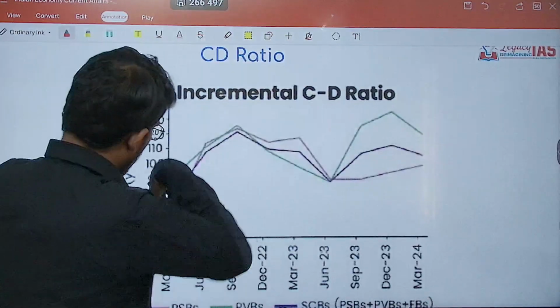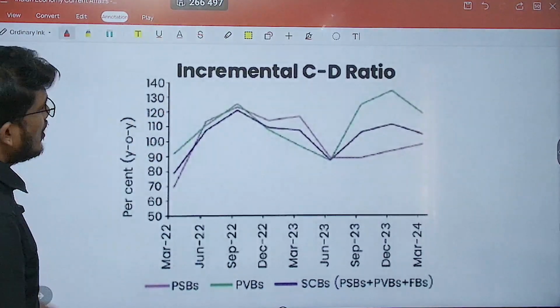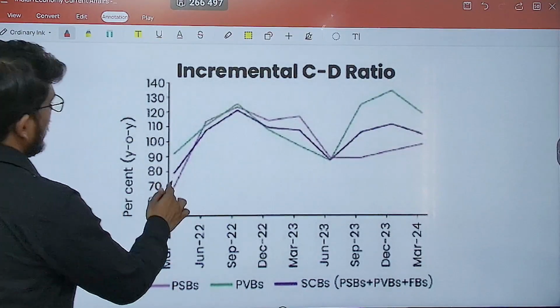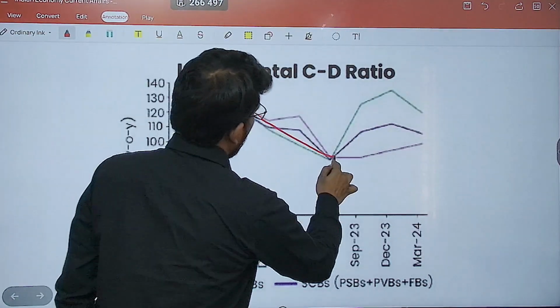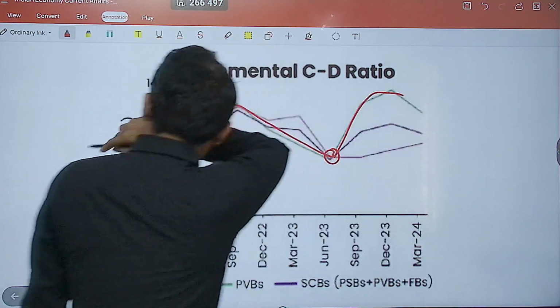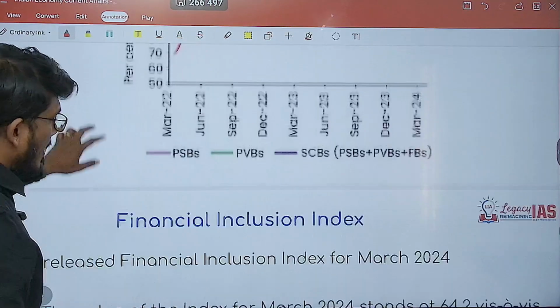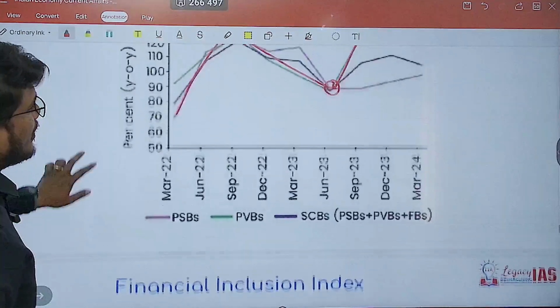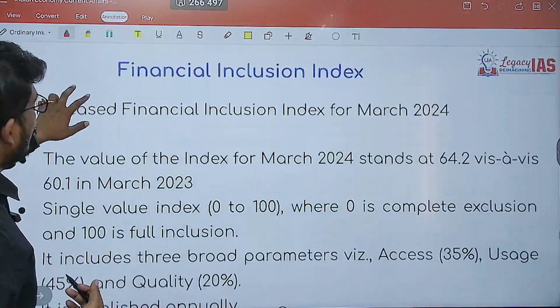Now this has been the CD ratio fluctuation. It has gone year on year quite high. It went down over here, but again there is a high over here, right? So the RBI has requested that it should be brought within the limit.